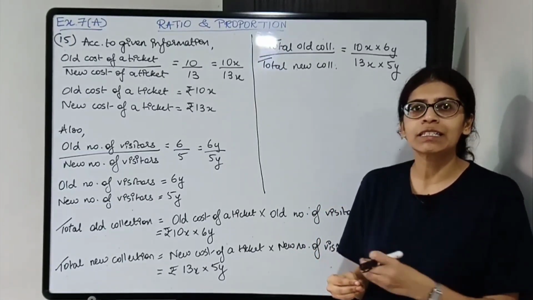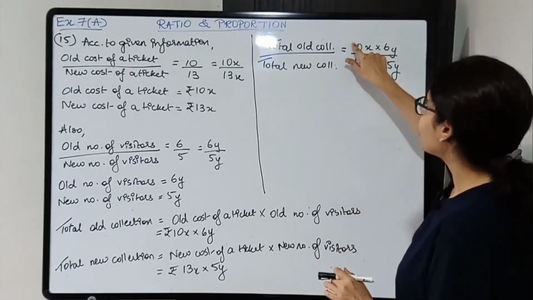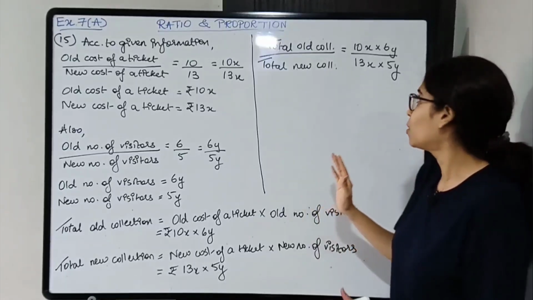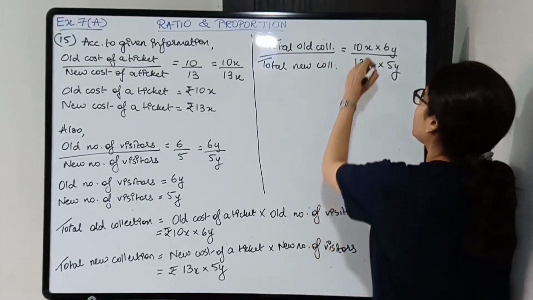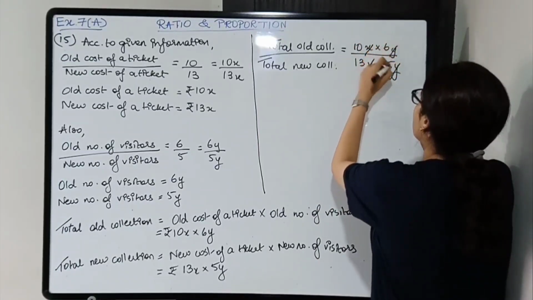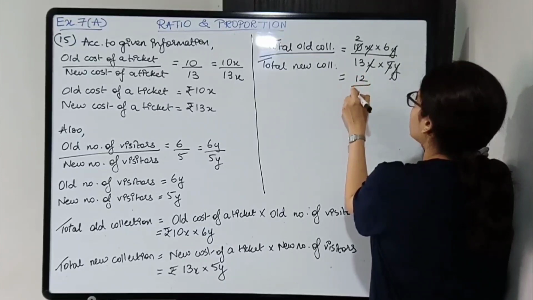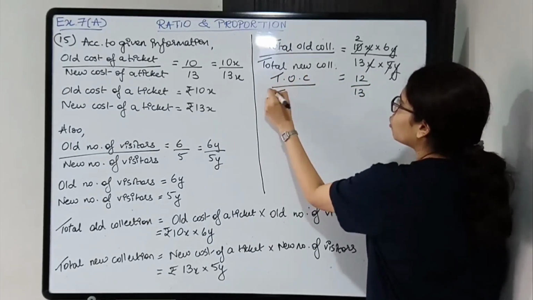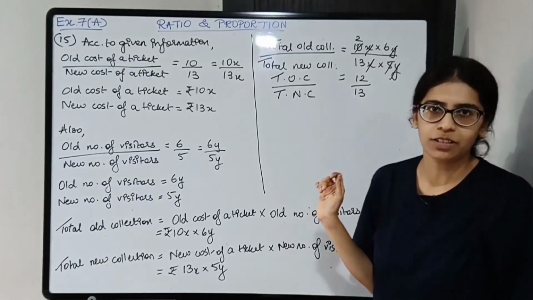Okay, so please by mistake don't write rupees and cancel it out, it's totally wrong. Now यहाँ पे cancellations होगा, x x y y 5 2s are, so 2 6s are 12 upon 13. So total old collection upon total new collection is 12:13.